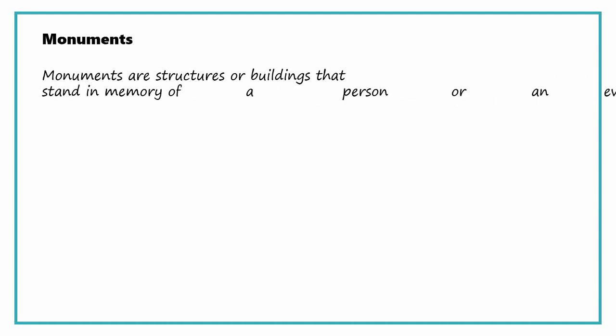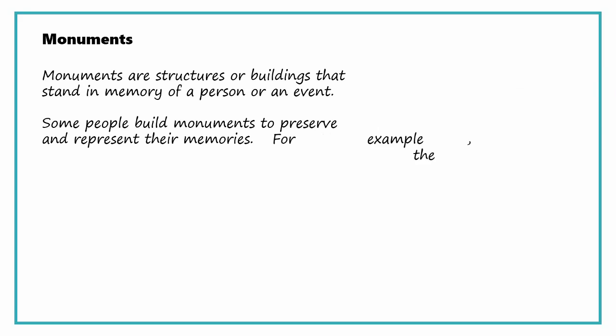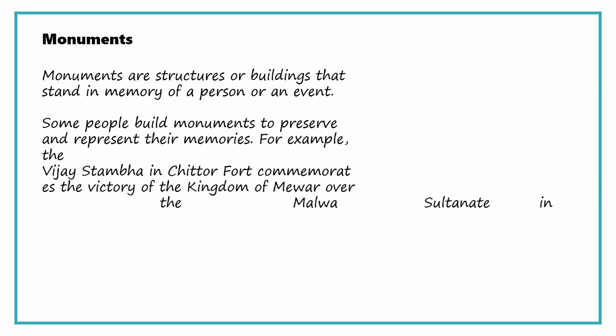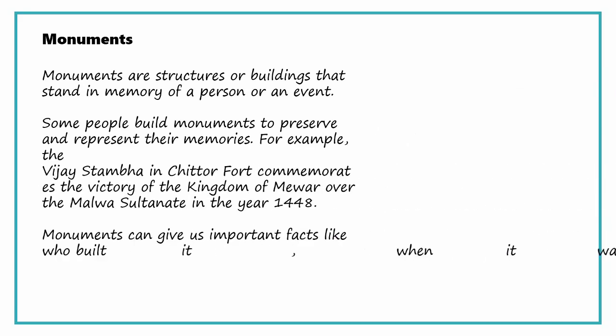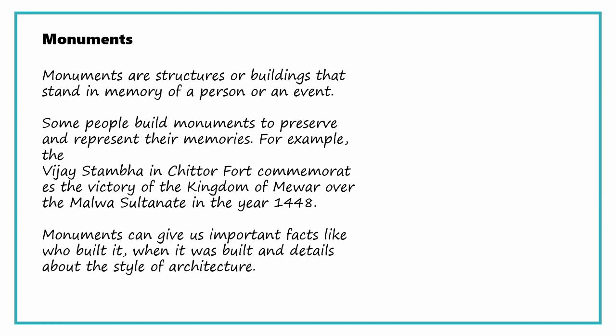Now let us see the third archaeological evidence, that is monuments. Monuments are buildings or structures or pillars. Monuments are structures or buildings or pillars that were built by old kings or olden days people in memory of a person or an event.